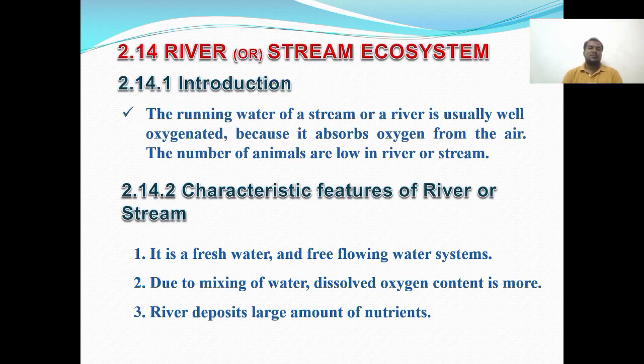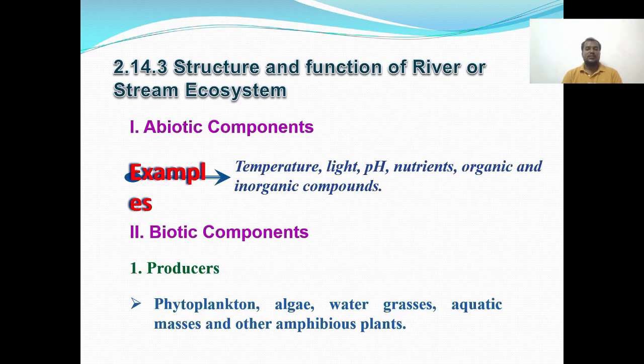River ecosystem. The running water of a river is usually well oxygenated because it absorbs oxygen from the air. So the number of animals is low in river streams. The character of river ecosystem is a freshwater and free flowing water ecosystem. Due to the mixing of water, the dissolved oxygen content is more. The river deposits large amounts of nitrates and nutrients.